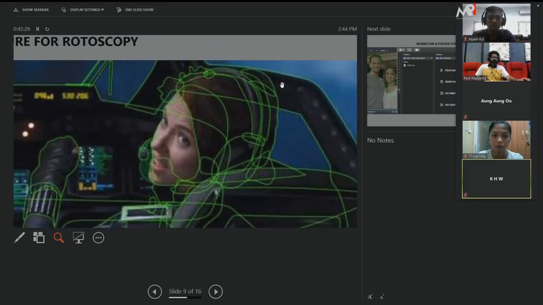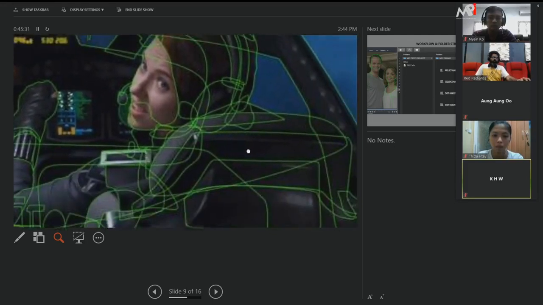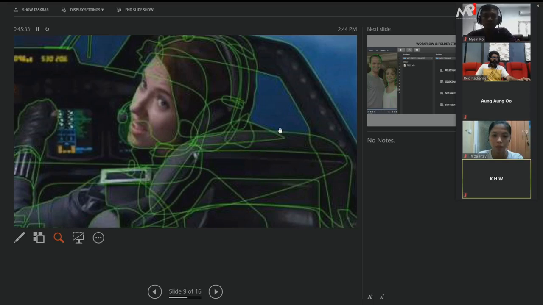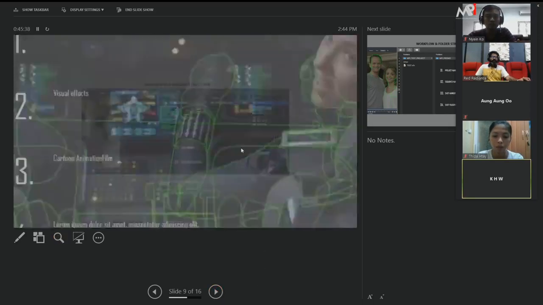You can see the details and everything. So these are the details we need to follow each and every shot. I'm going to go to the next slide. I'll show you another one.